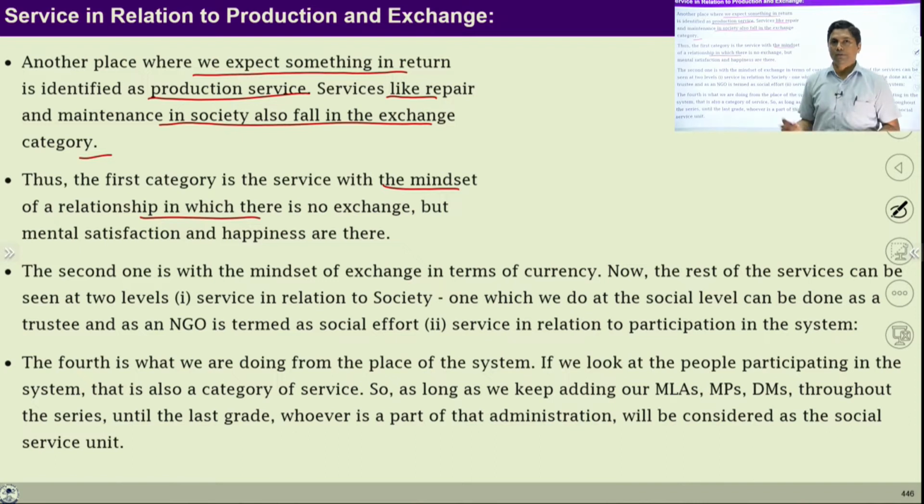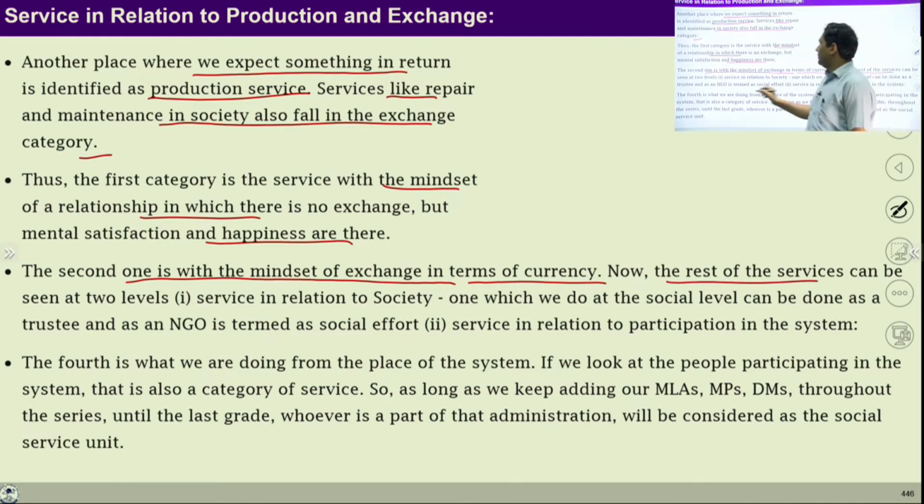So when we do this production with the mindset of relationship, again we get mental satisfaction and happiness. And second one, it means exchange. We can do this with the mindset of exchange in terms of currency. Generally it is happening. Exchange is happening with this currency. Today currency is popular. Currency is a medium through which exchanges happen.